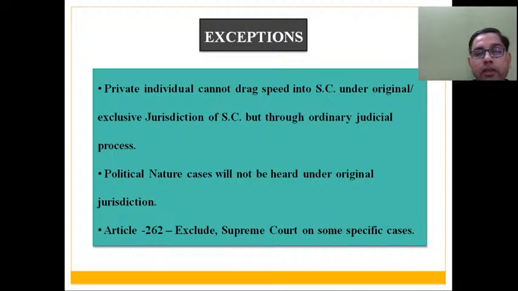Supreme Court. We may take it to Supreme Court under some other route like special leave petition, but we cannot take it under this route, that is original jurisdiction. ये आपको समझने की कोशिश करनी पड़ेगी. What I am trying to say is, आर्टिकल 262 इंटर स्टेट रिवर वाटर डिस्प्यूट के मैटर्स को एग्जेम्प्ट करता है अंडर ओरिजिनल जुरिडिक्शन.